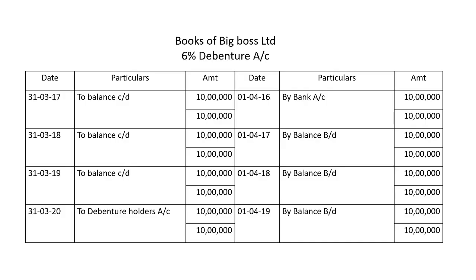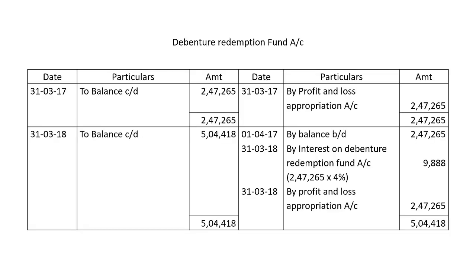In the books of Big Boss Limited, the 6% debenture account: on 1/4/2016 the debentures are issued, by bank account 10 lakh. The same will be carried forward up to the redemption date, that is 31st March 2020. On that date it will be transferred to debenture holders account, to debenture holders account 10 lakh.